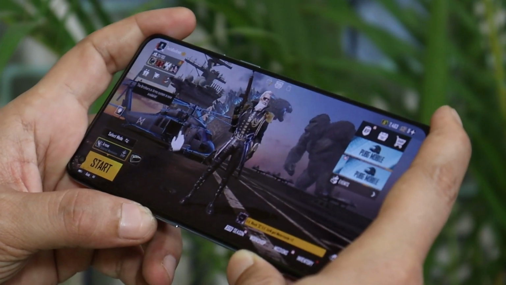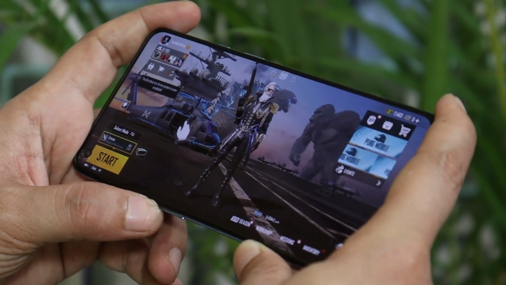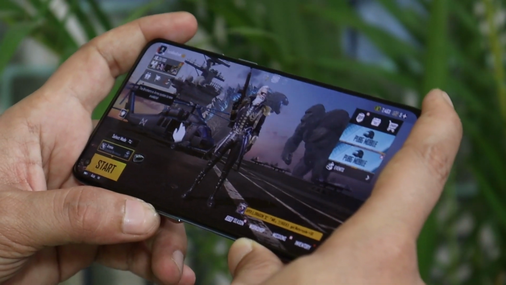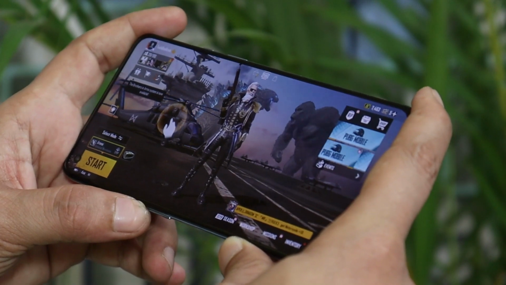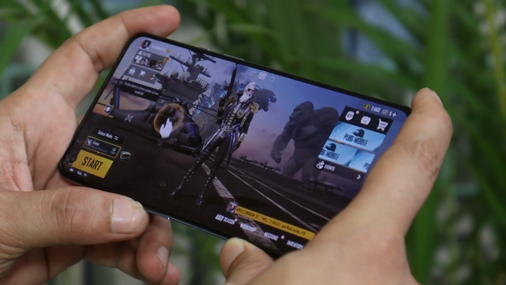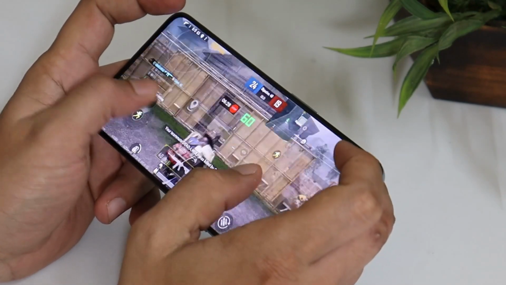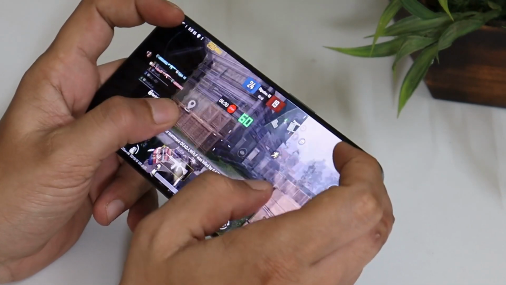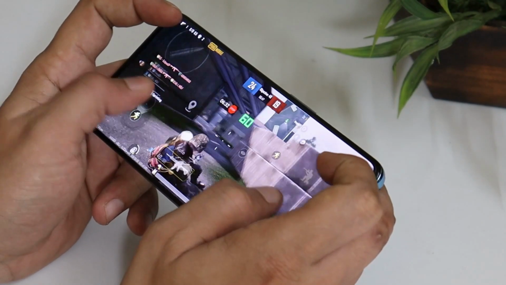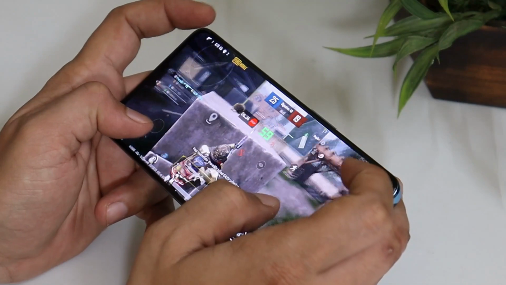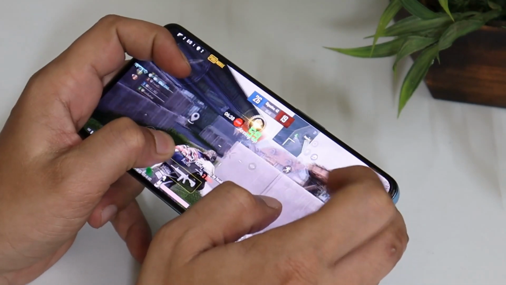Now talking about the performance on my OnePlus 9 when it comes to gaming, I have only a few lines to say. Performance is top notch after updating the device to this latest version. While playing a game like PUBG with higher graphics settings, though the OnePlus 9 series doesn't have support for 90 FPS, playing PUBG in 60 FPS, I did not see any kind of issues related to heating of the device or any kind of frame drop. And here's a small gameplay which you can take a look at.